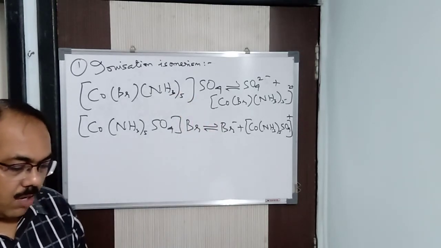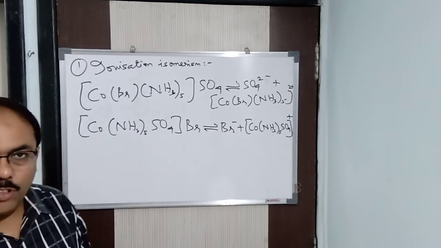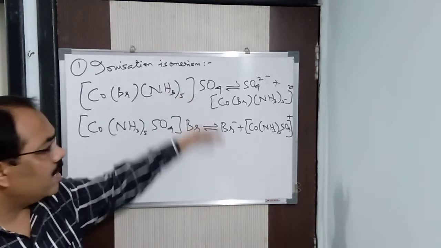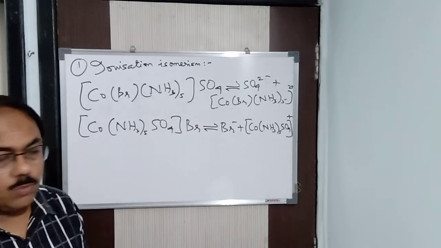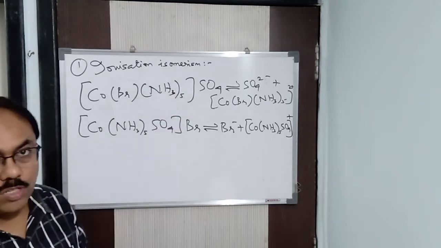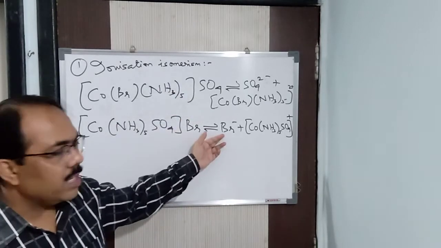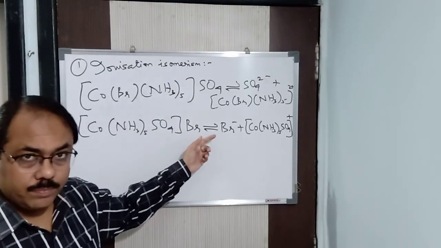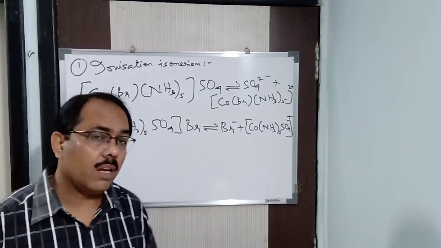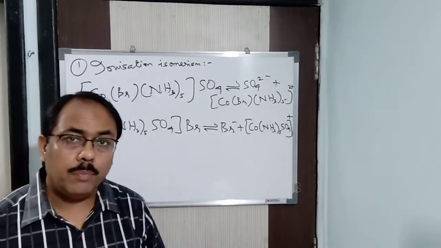Next, you can also take AgNO3 solution. You take this one in test tube 1, this one in test tube 2, and add AgNO3 solution. Now this will give you a yellow PPT of AgBr. AgNO3 will react with the Br minus ion to give a yellow PPT of AgBr. This will not give you any particular PPT.